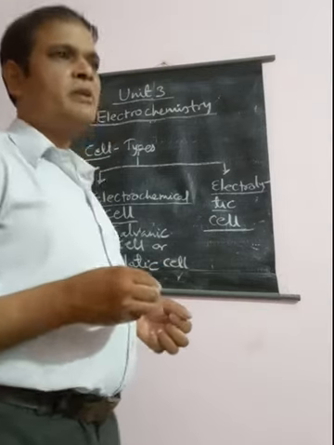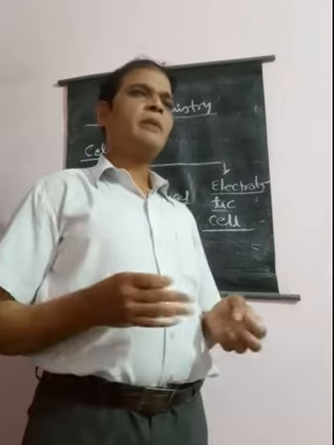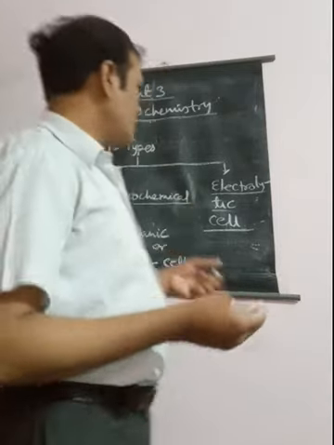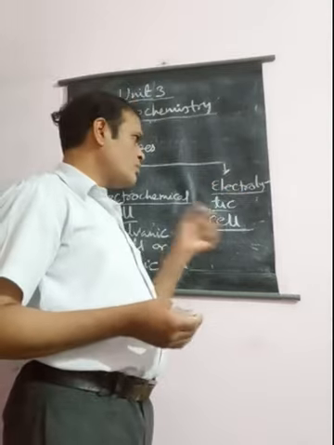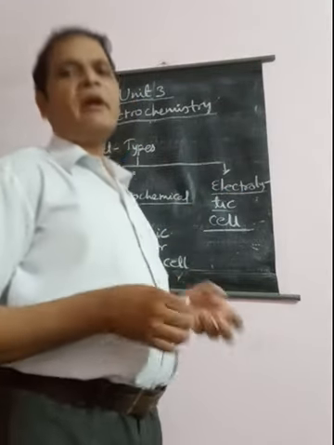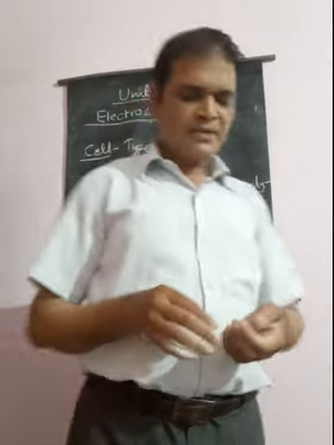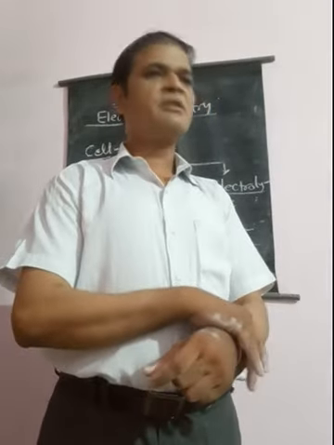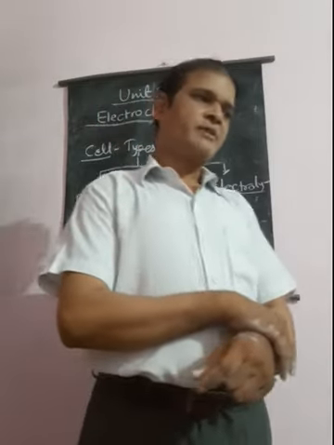For example, the production of many types of chemical compounds is possible due to the formation of electrolytic cells. In these types of cells, both oxidation and reduction reactions take place.